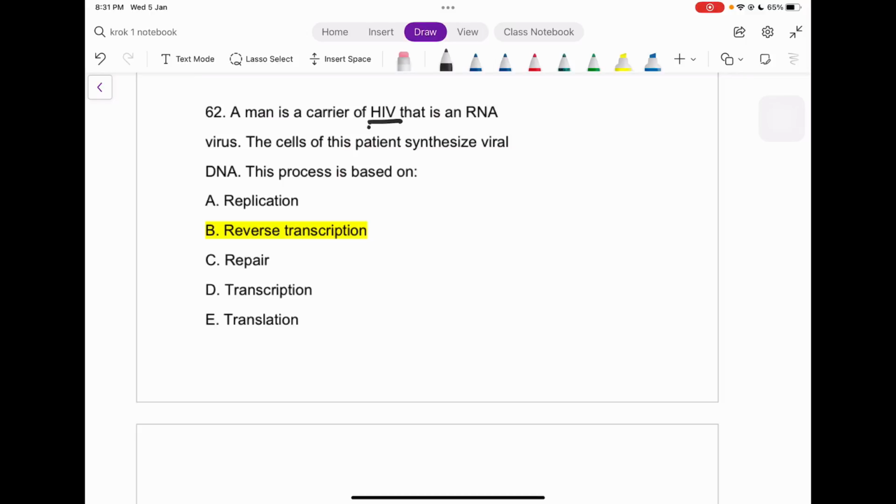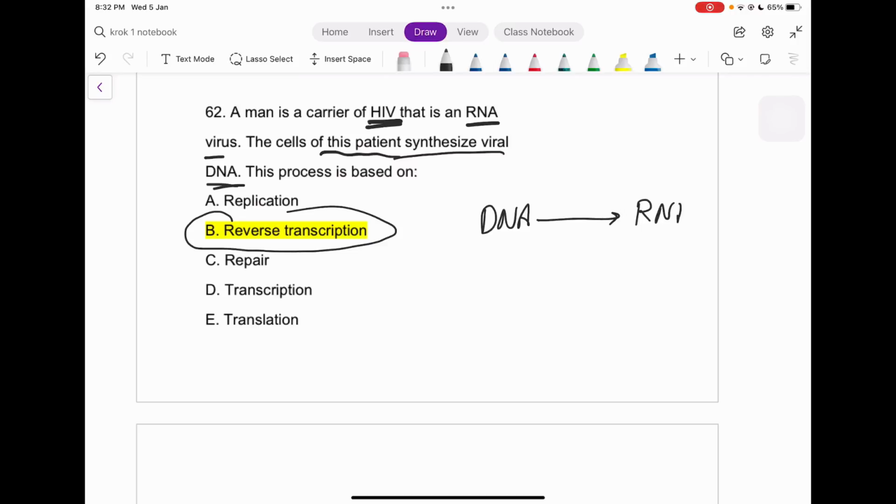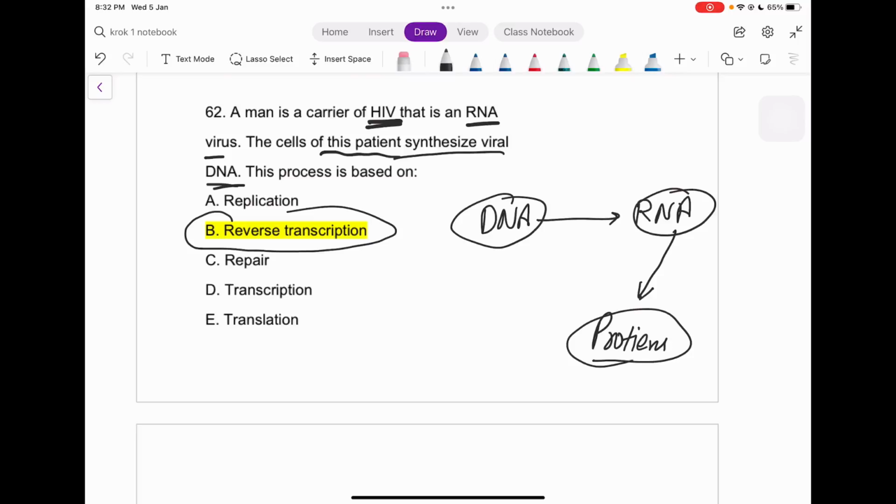The man is a carrier of HIV, that is an RNA virus. The cell of this patient synthesizes viral DNA. What is this process based upon? Okay, so that itself is reverse transcription, guys. So this is our process normally, right? First of all, we have DNA converted to RNA, and RNA gets converted to proteins, right? That's a simple pathway. So what is this process known as, from DNA to RNA? That is your transcription, right?